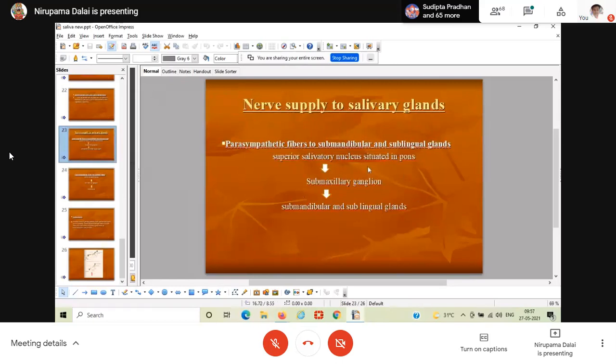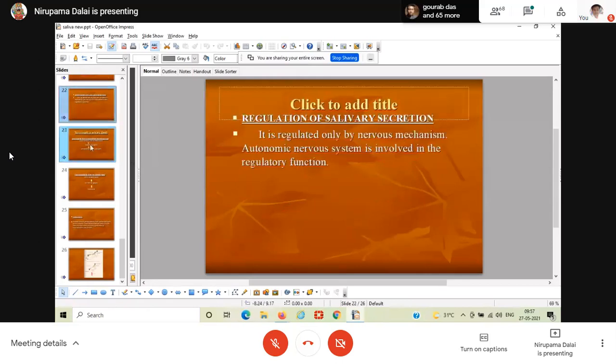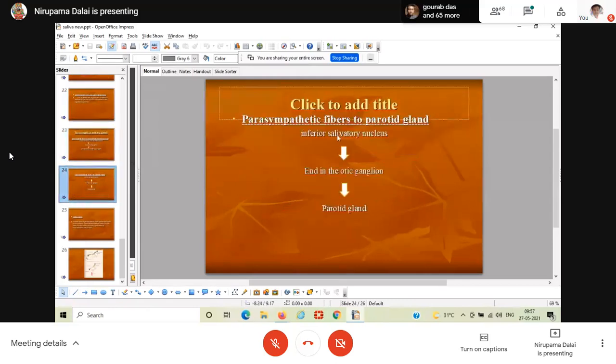Remember, the parasympathetic fibers supplied to the submandibular and sublingual salivary glands originate from the superior salivatory nucleus, whereas the parasympathetic fibers supplied to the parotid glands originate from the inferior salivatory nucleus.